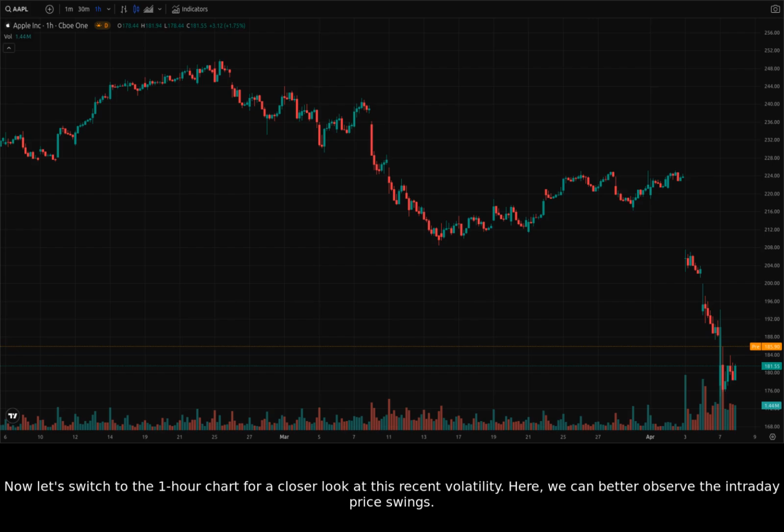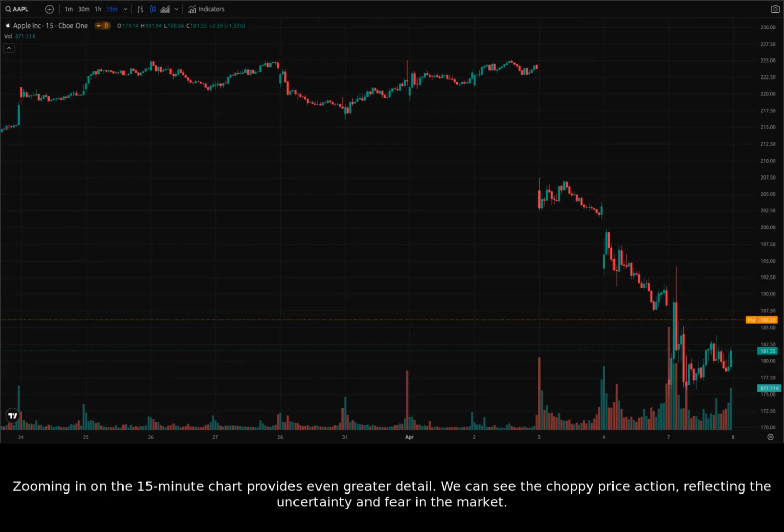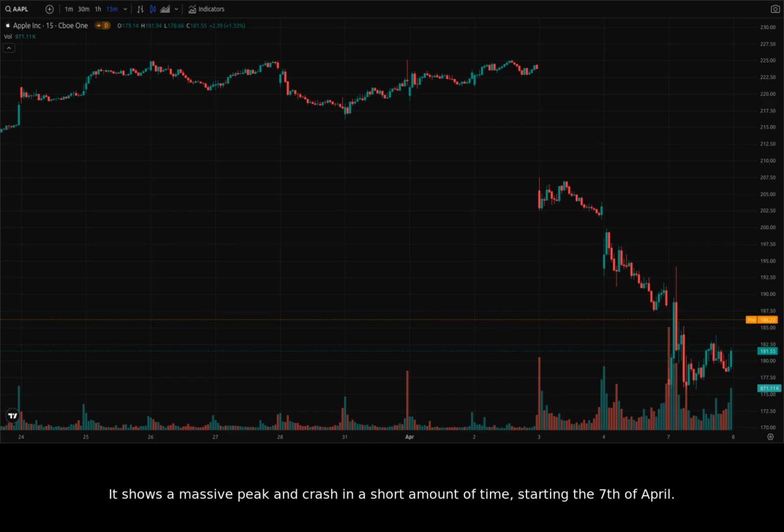Now let's switch to the 1-hour chart for a closer look at this recent volatility. Here, we can better observe the intraday price swings. Notice how the price attempts to recover, but faces immediate resistance. Zooming in on the 15-minute chart provides even greater detail. We can see the choppy price action, reflecting the uncertainty and fear in the market. It shows a massive peak and crash in a short amount of time, starting the 7th of April.